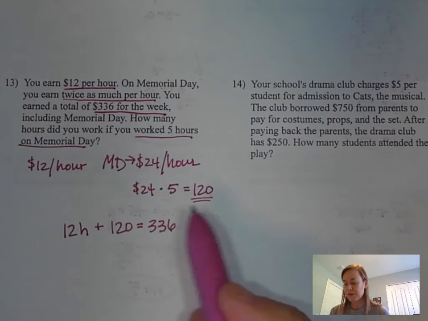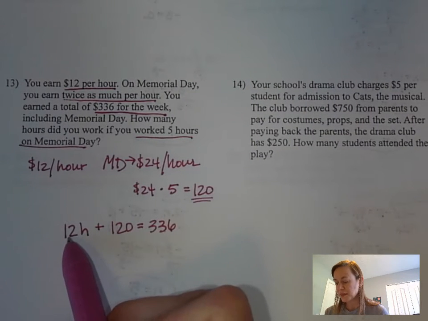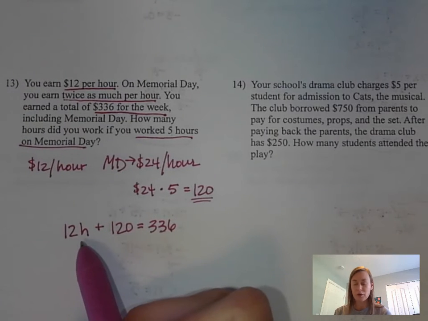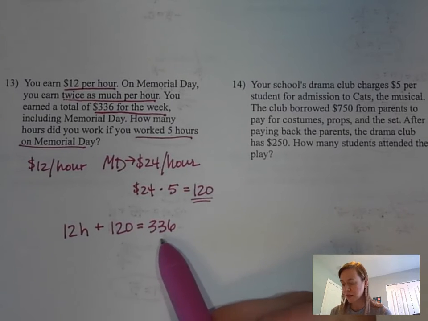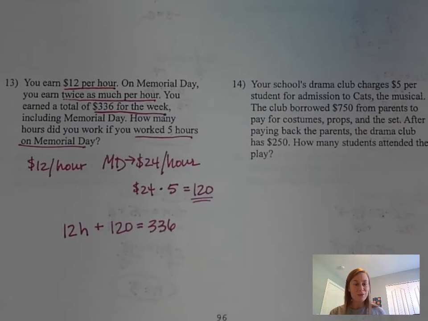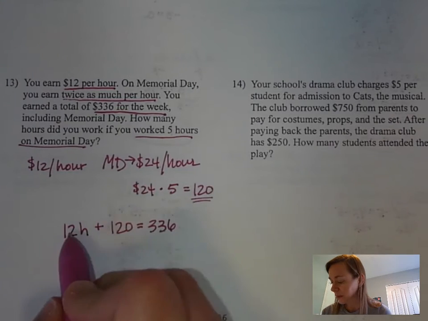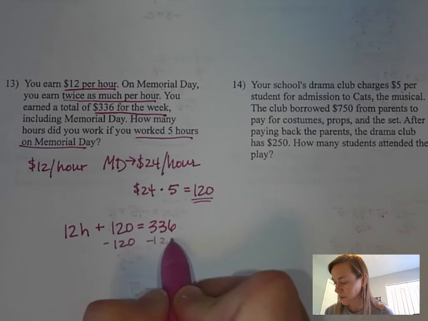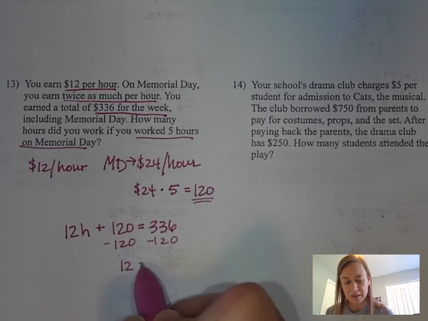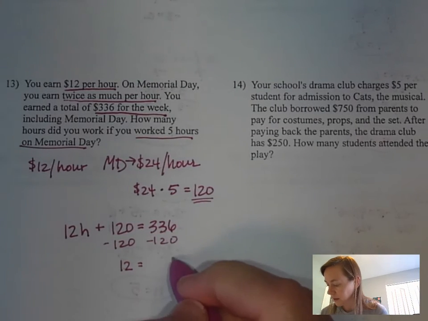All right. So again, you know you get $12 per hour. So we're going to multiply $12 times the number of hours you worked. And then we're going to add that special Memorial Day bonus, and you get $336. Now you just have to solve the equation. So let's get rid of that 120 first. Subtract 120 from both sides, and you get 12 hours equals